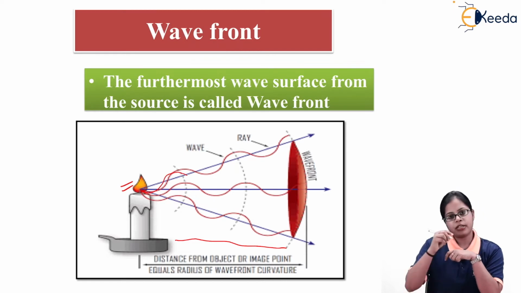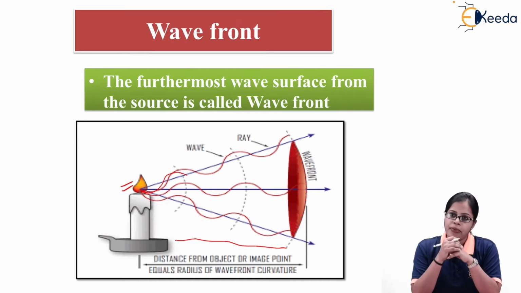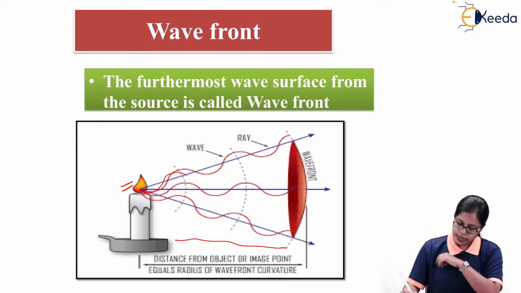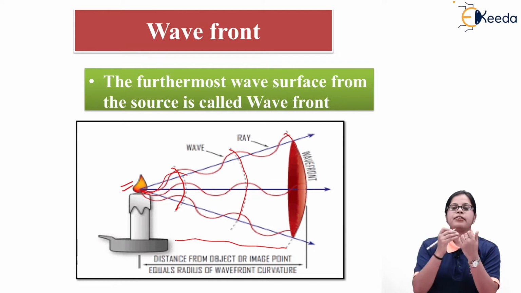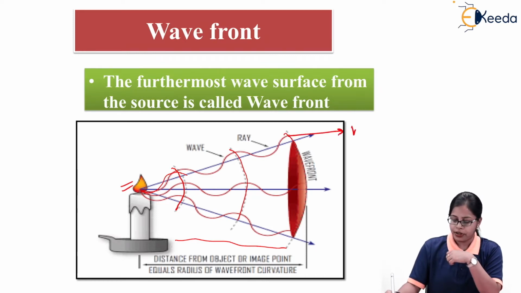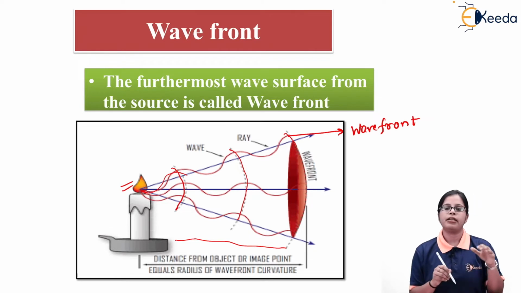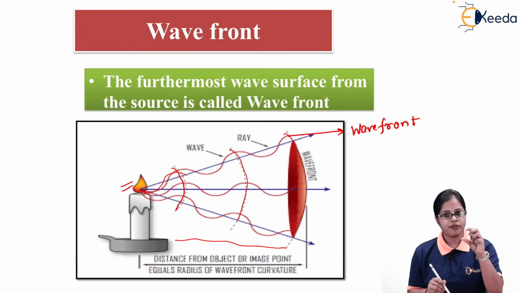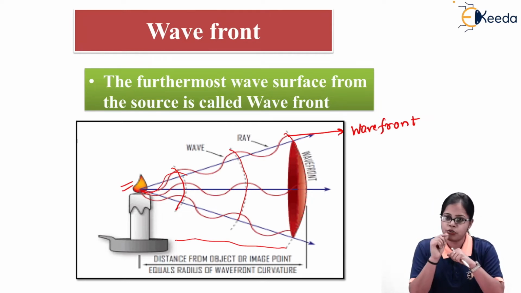Now when the waves are propagating in the forward direction, they are going to create a wave surface, and like you can see, this is a wave surface created by the wave, this is another wave surface created by the wave, and this is another wave surface created by the wave. Now the wave surface which is created by the wave is called a wavefront. So whenever we want to talk about wavefront, these are the wave surfaces created by the light waves which are emitted from the point source of light.